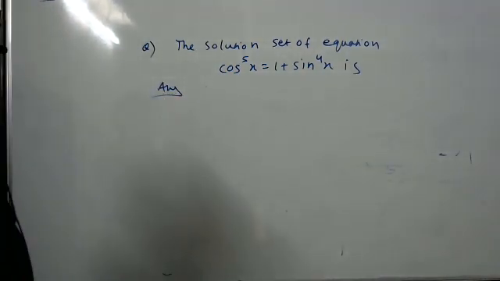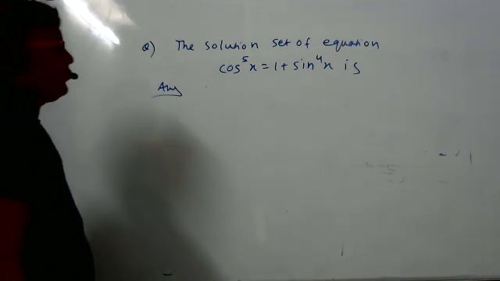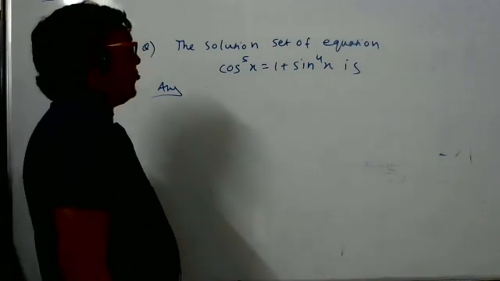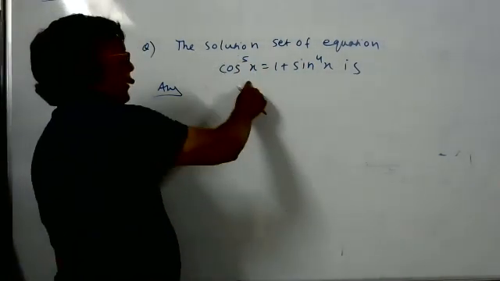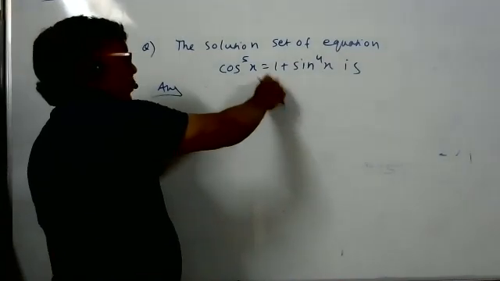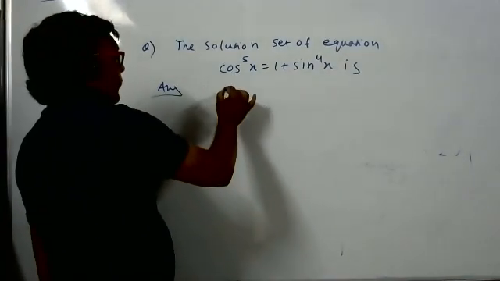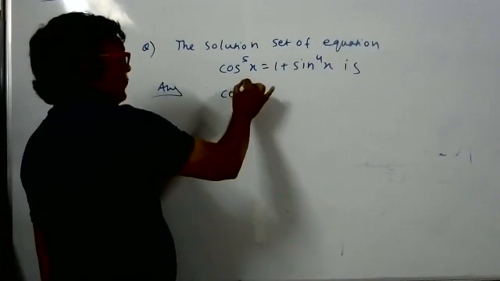The solution set of equation. Sir, are these the homework questions? Now we will do. How to do this one? The solution set of cos to power 5x is equal to 1 plus sine to power 4x. People, pay attention on the board.